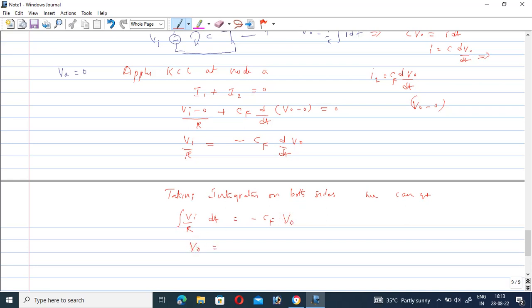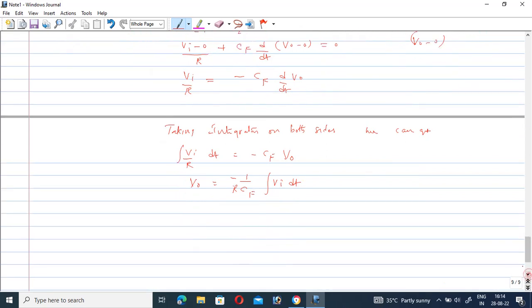Therefore, the output voltage V naught is equal to minus 1 by R CF, the integral of Vi dt.